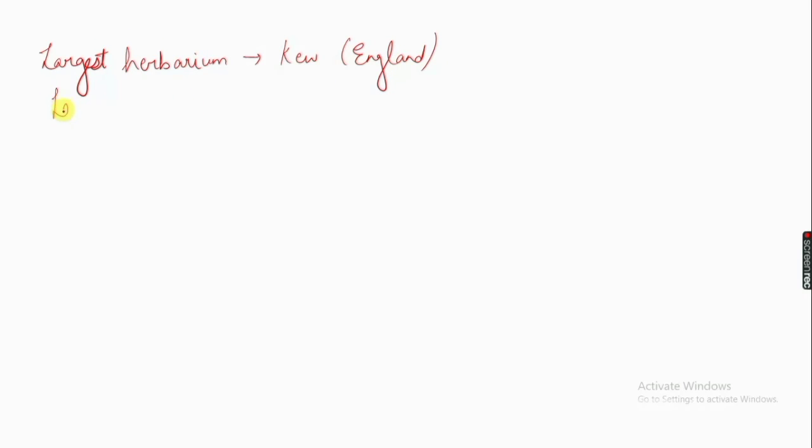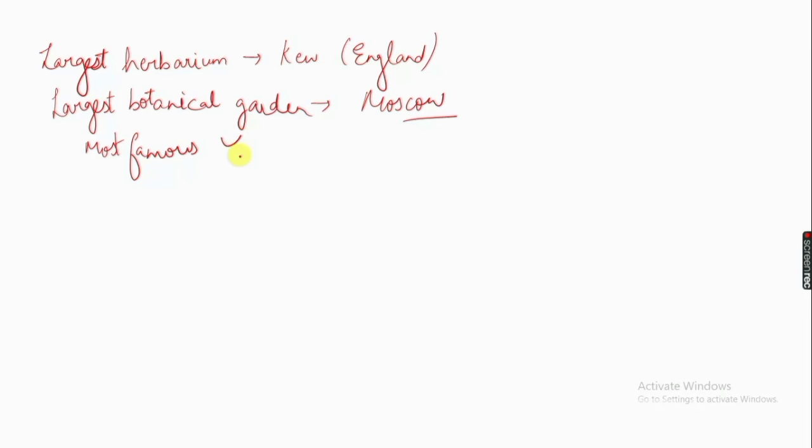And the most famous botanical garden is the Royal Botanical Garden, which is at Kew, right?